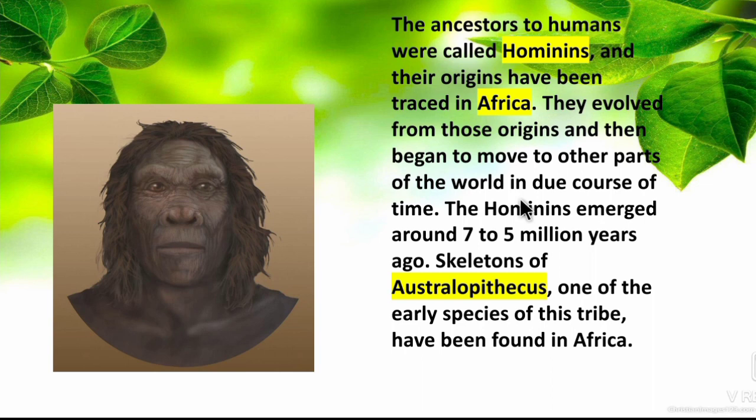According to the place, climate or environment, their physical features also changed. The hominins emerged around 7 to 5 million years ago. The skeletons of Australopithecus, one of the early species of this tribe, have been found in Africa. So one of the early species of this tribe, that is human ancestors, is Australopithecus, and the skeletons of this kind of human species have been found in Africa.